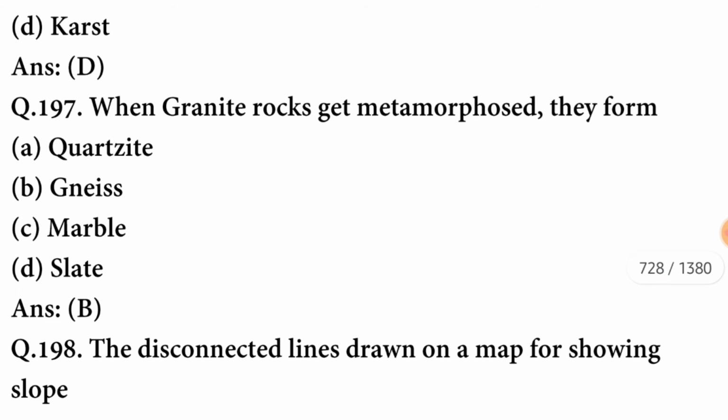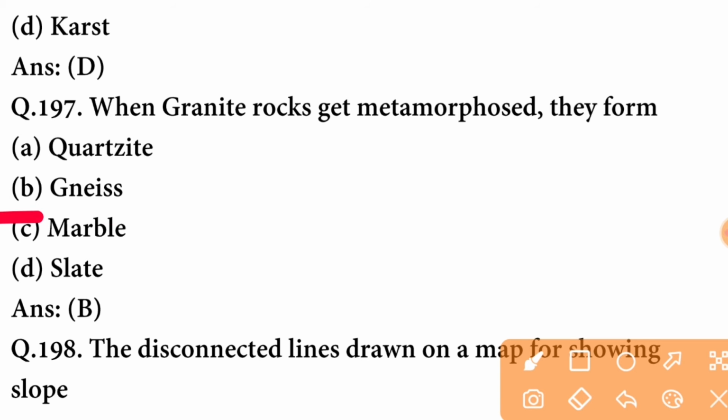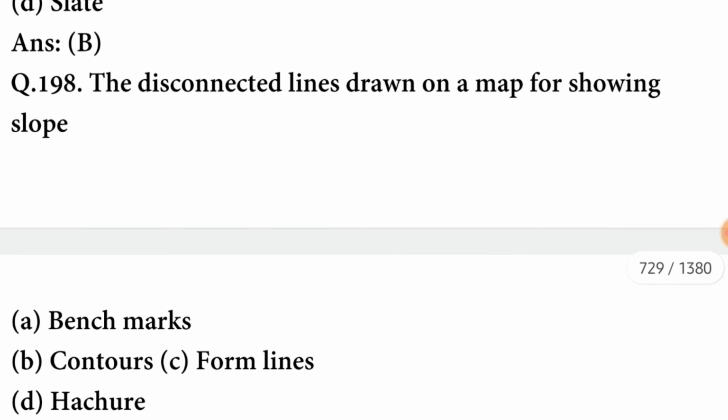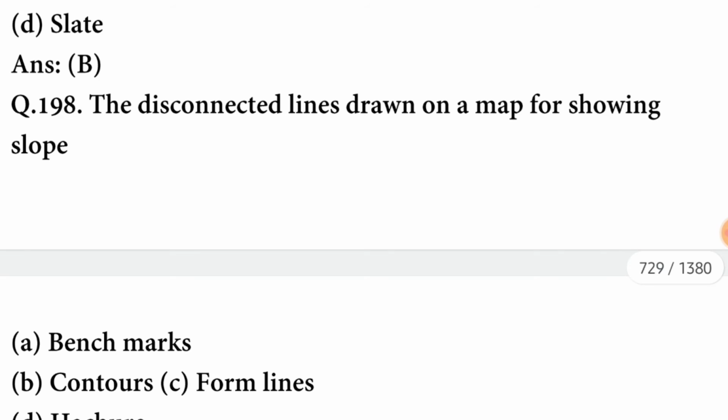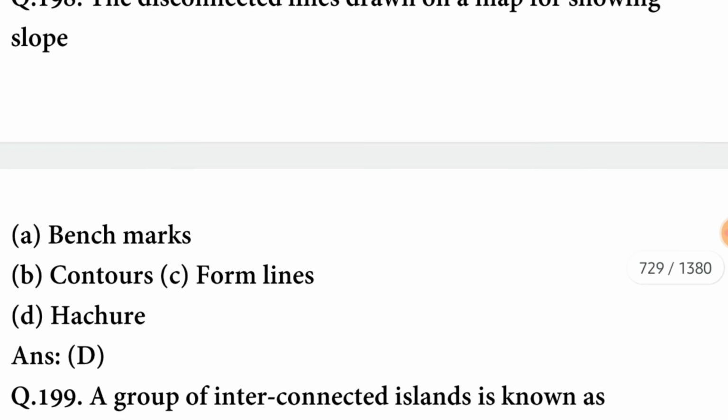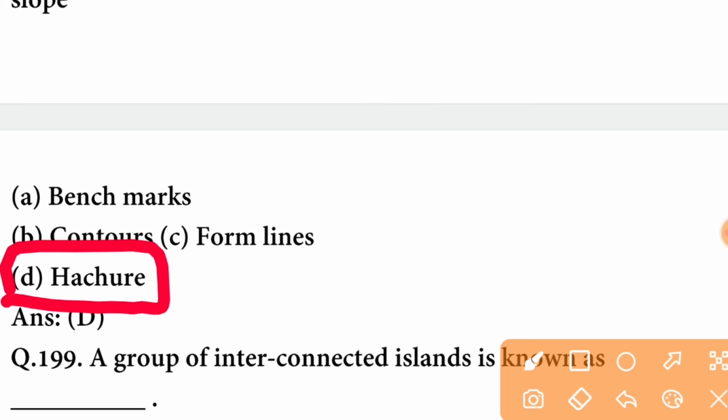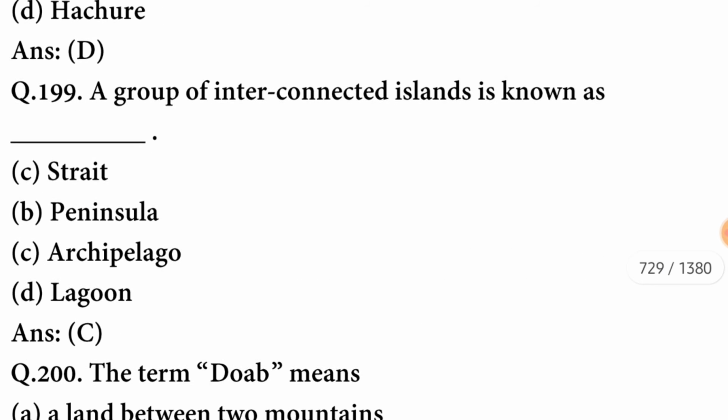D option is correct. The granite rocks get metamorphosed. They form gneiss. B option is correct. The disconnected lines drawn on a map for showing slope are hachures. D option is correct. Next question.